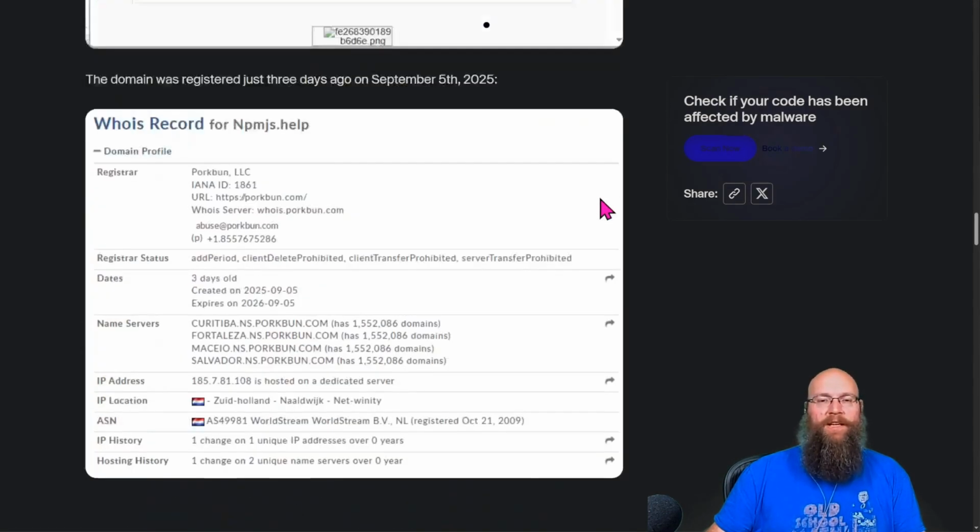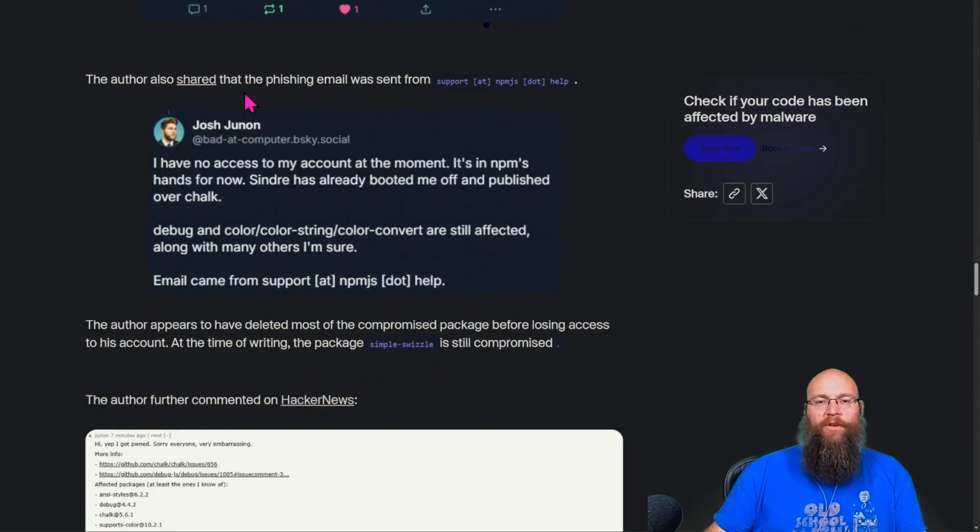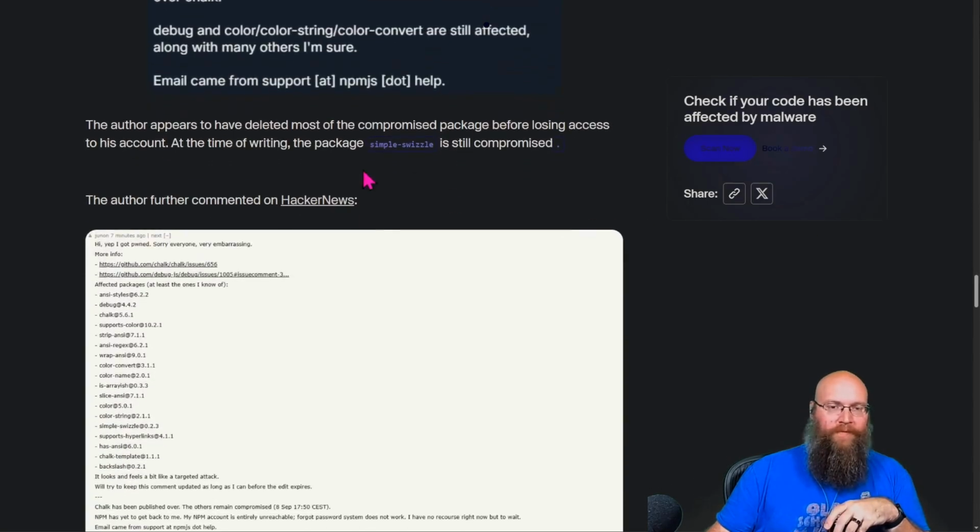His biggest mistake was clicking the link, not just going directly to where he knows he should already have the login stored. The author also shared that the phishing email was sent from the particular address we saw above. He says, I have no access to my account at the moment. It's in NPM's hands. Syndra has already booted me off and published over chalk. Debug and color-string and color-convert are still affected along with many others. So the author appeared to have deleted most of the compromised packages before losing access to his account. At the time of writing, the package simple-swizzle was still compromised.